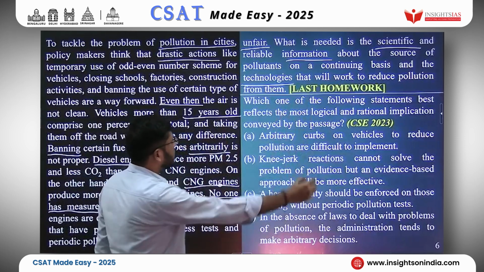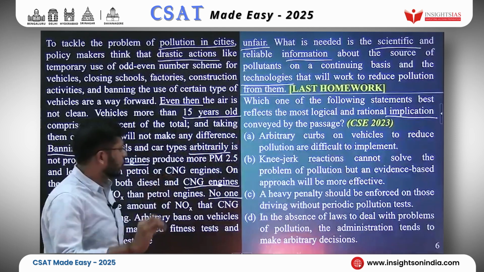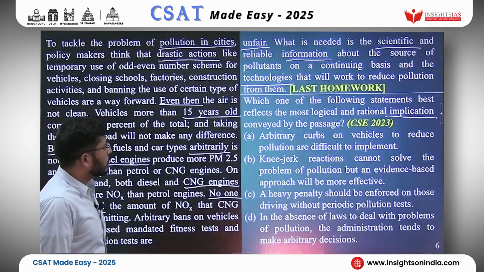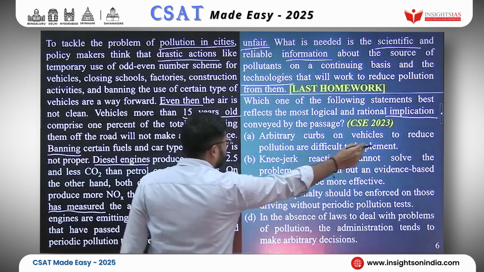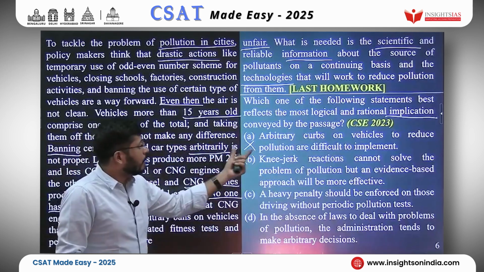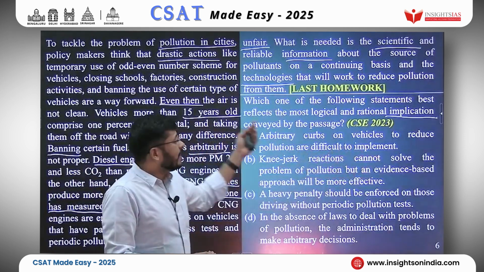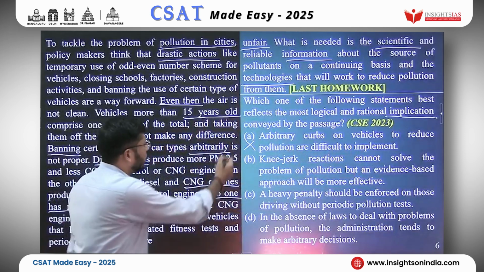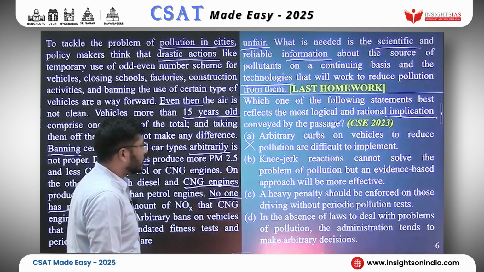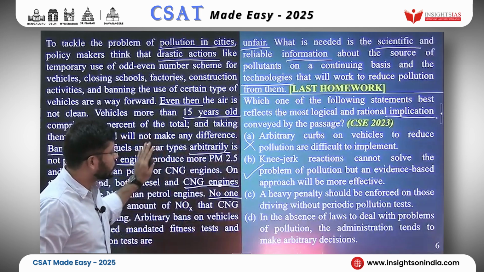Okay. What is the implication of this passage? What is the rational and logical implication from this passage? Option A: Arbitrary curbs on vehicles to reduce pollution are difficult to implement. No, this passage is talking disapprovingly of arbitrary curbs on vehicles, but it is not telling us that they are difficult to implement. It is telling us that they are not effective. That's all. So we'll reject option A. Option B: Knee-jerk reactions cannot solve the problem of pollution, but an evidence-based approach will be more effective. Yes, very good. It agrees very much with the passage.